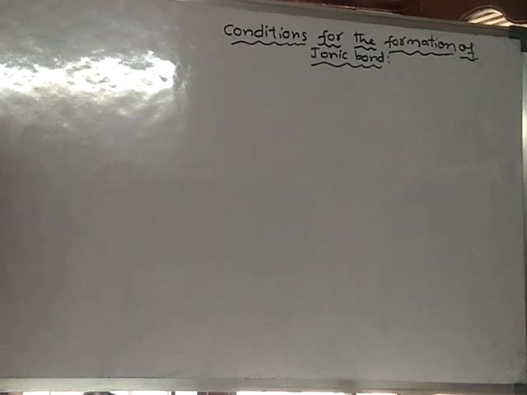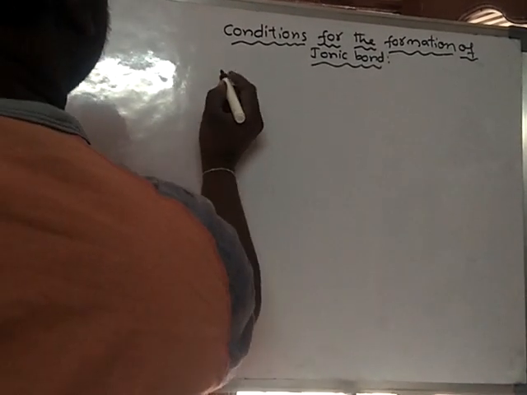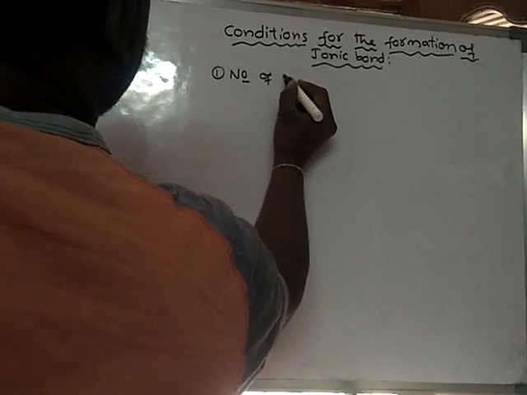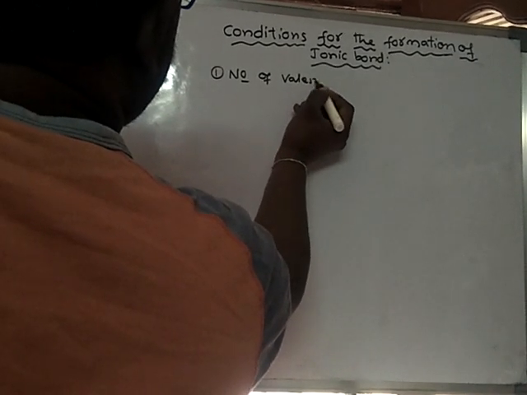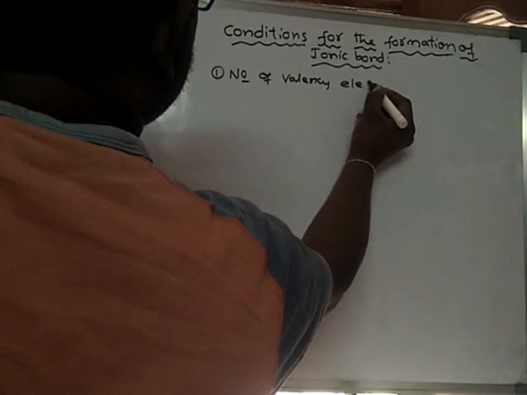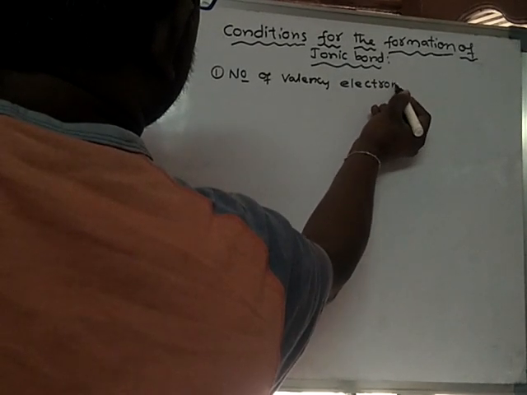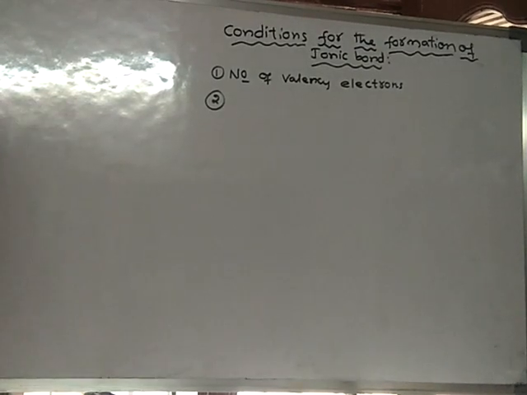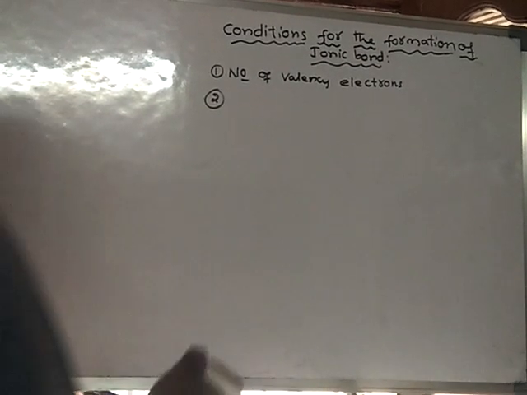First one, the number of valency electrons. Second, difference in electronegativity.